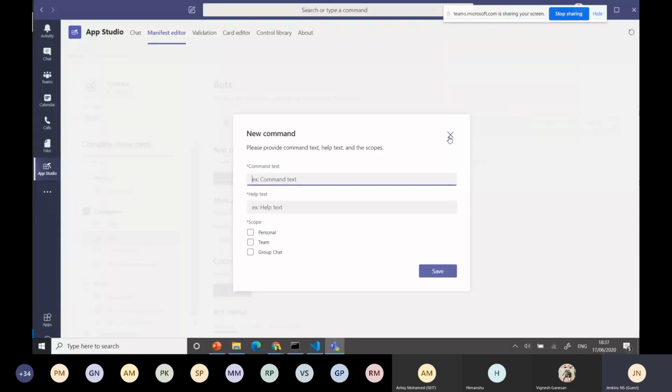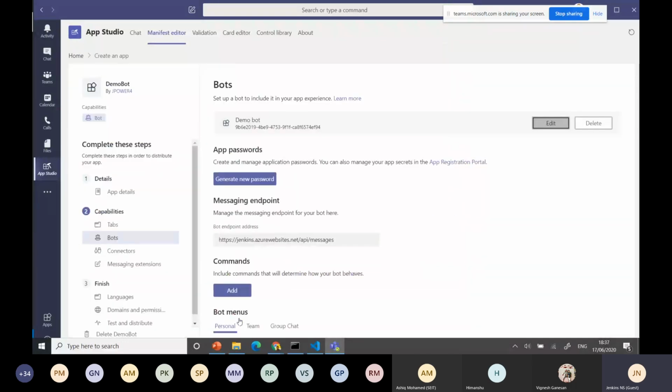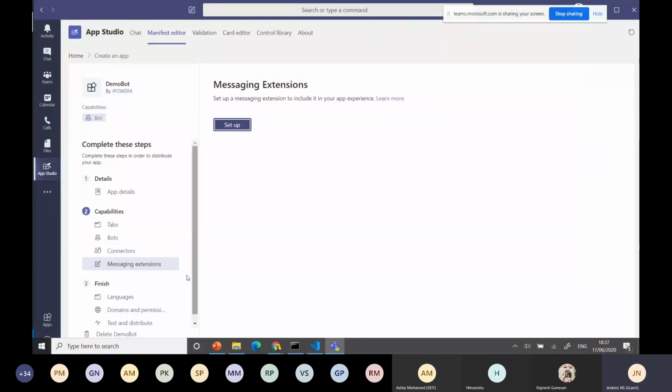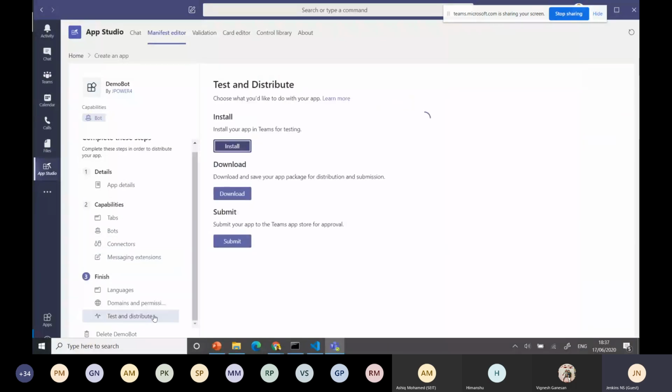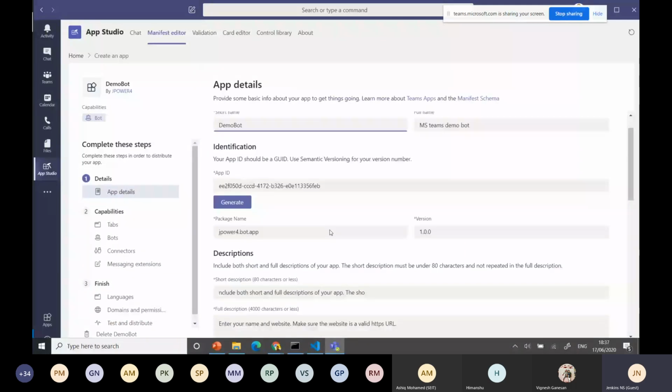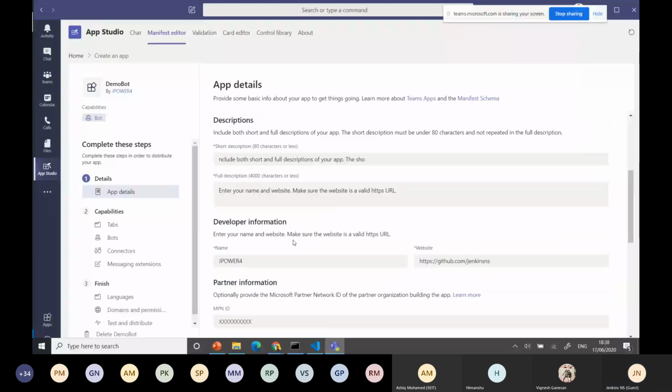No need to worry about the App Studio; you need to create it. You can provide a command, and you can add multiple commands under that. You can plan based on that, and it will work. You can go for connectors, message extension, everything. Finally you can test and install. But the full name may have Microsoft in it. That's not supported. You need to remove that Microsoft.